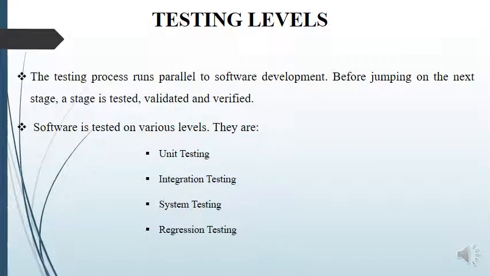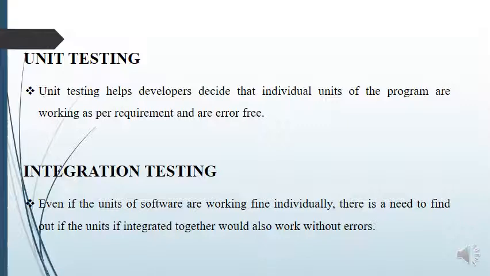Next, testing levels. The testing process runs parallel to software development. Before jumping to the next stage, a stage is tested, validated, and verified. Software is tested on various levels. They are unit testing, integration testing, system testing, and regression testing. Unit testing helps developers decide whether the individual units of the program are working as per requirement and are error free. So, unit testing focuses on the smallest element of the software design, called modules. It makes heavy use of white box testing.